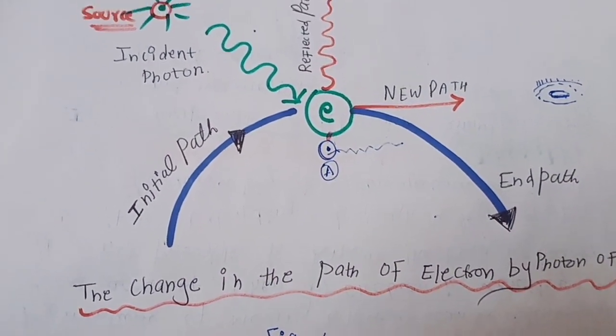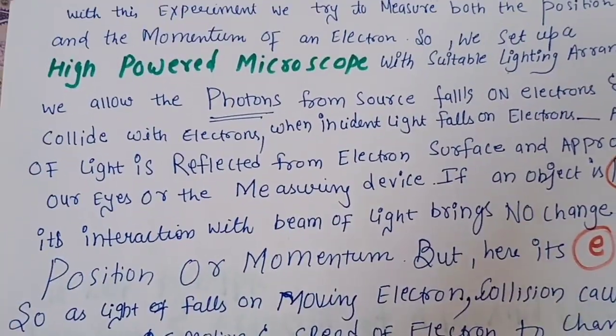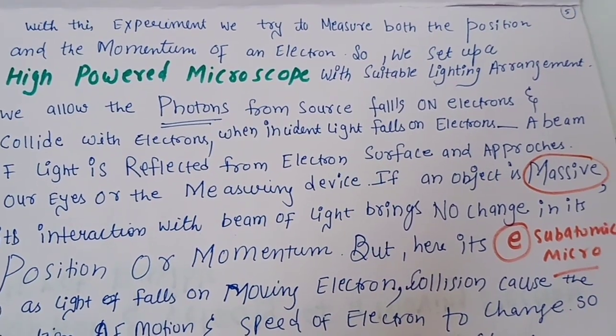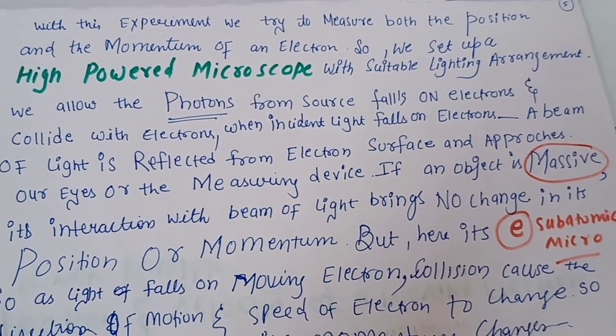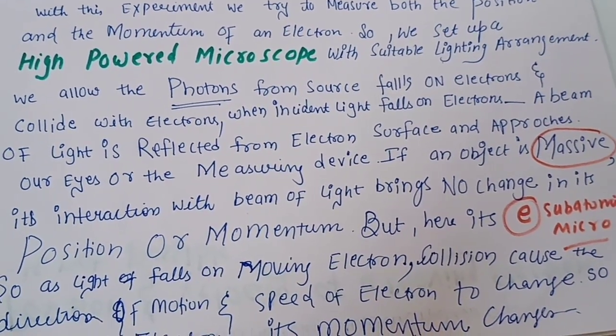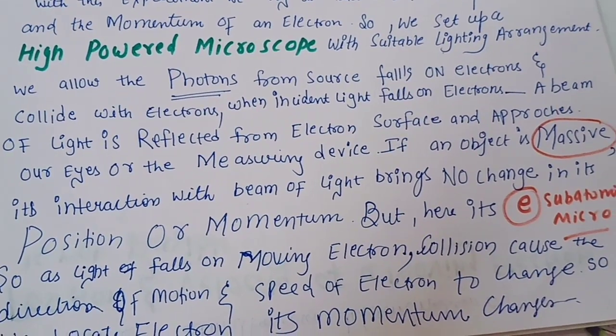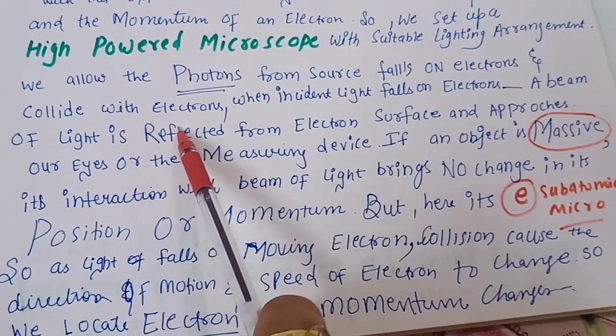So students, you can take a screenshot of the notes of this experiment. I will just read it fast. With this experiment, we tried to measure both the position and the momentum of an electron. We set up a high powered microscope with a suitable lighting arrangement. We allow the photons from the source to fall on the electrons, and these photons will collide with the electrons.